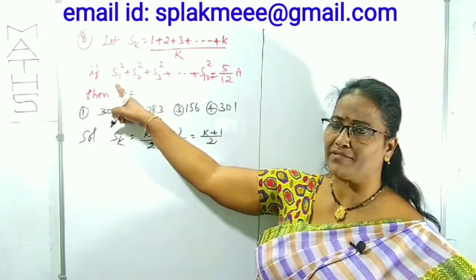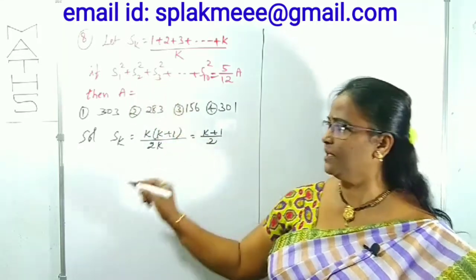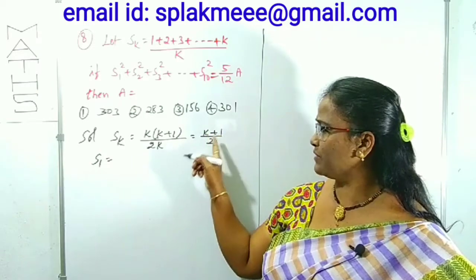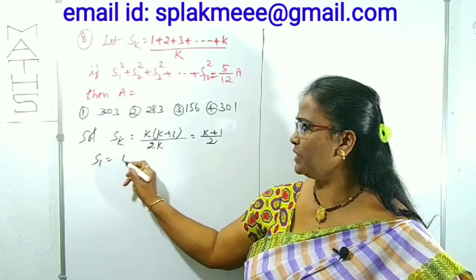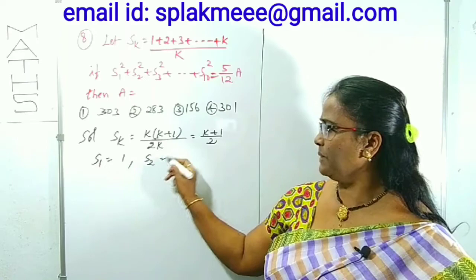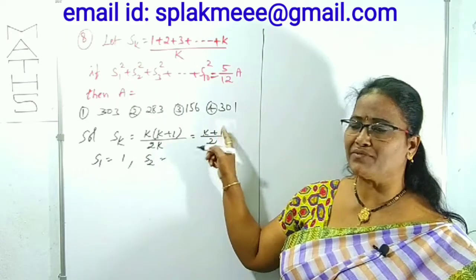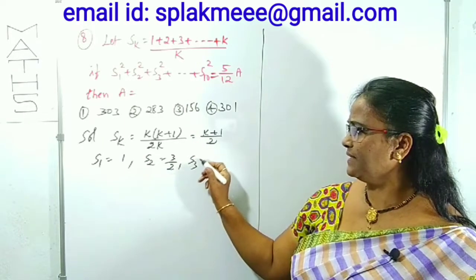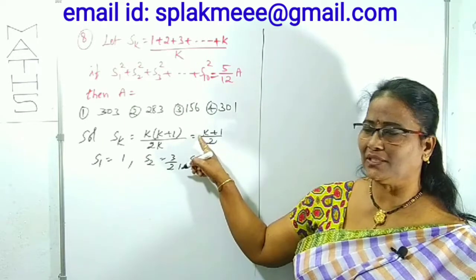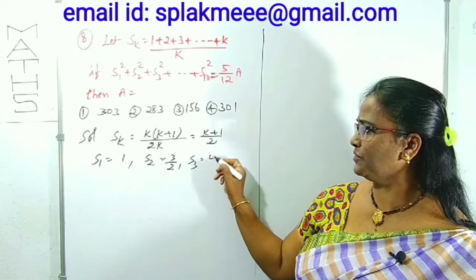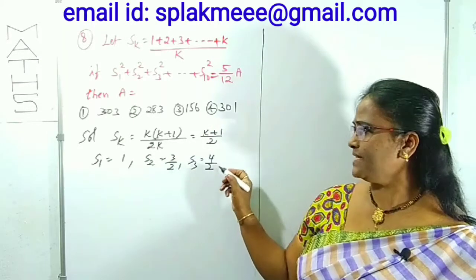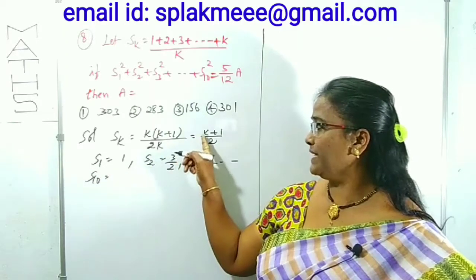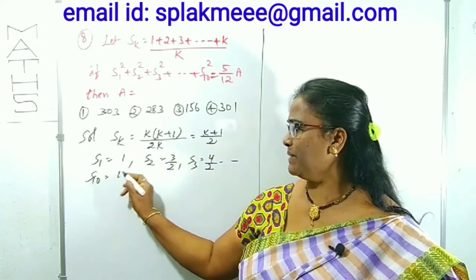What do you want? S1 square plus S2 square plus S3 square. What is S1? In place of k we can take 1. 1 plus 1, 2, 2 by 2, which is 1. S2: in place of k take 2. 2 plus 1, 3, 3 by 2. S3: k is 3. 3 plus 1, 4 by 2. Okay, you can write it like this. Then up to S10: in place of k we can take 10. 10 plus 1, 11, 11 by 2.